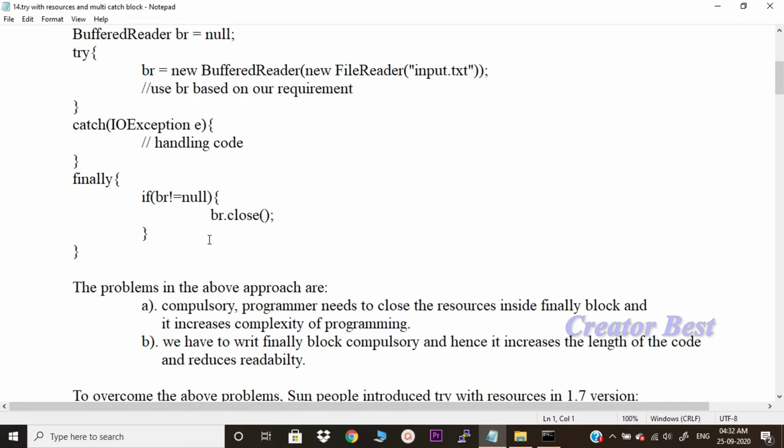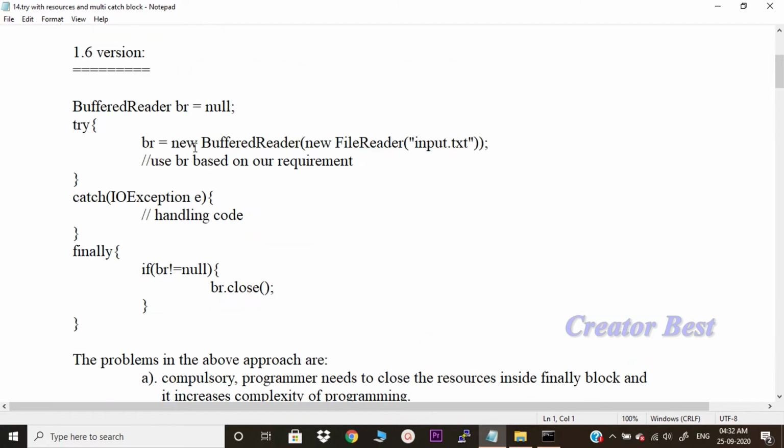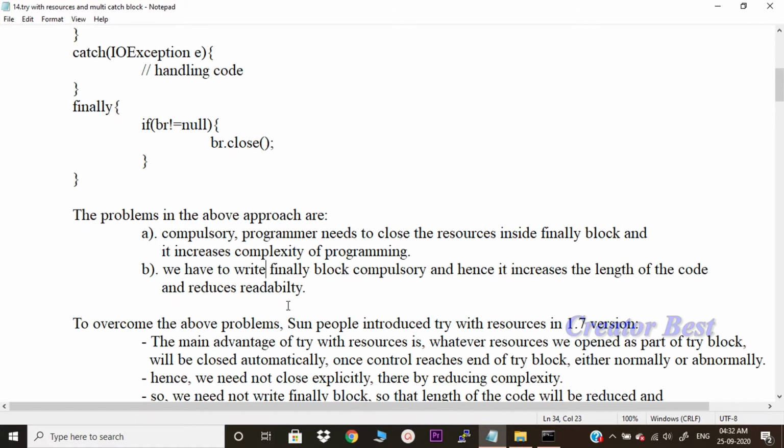The problems in the above approach are: the programmer compulsorily needs to close the resources inside the finally block, and it increases the complexity of the programming. Whatever resources we open as part of the try block, we are supposed to close in the finally block. We have to write the finally block compulsorily, and hence it increases the length of the code and reduces readability.